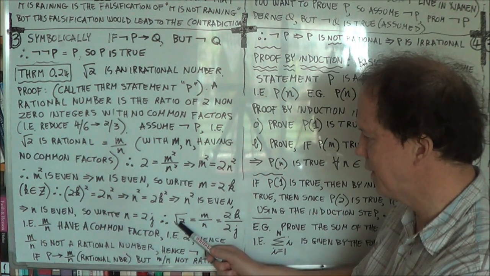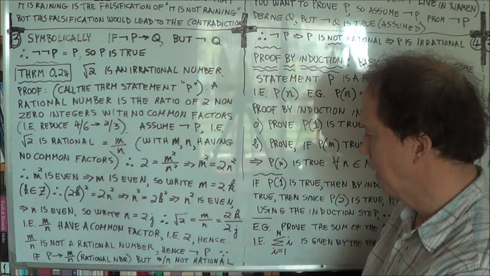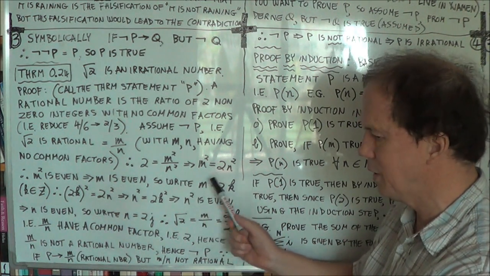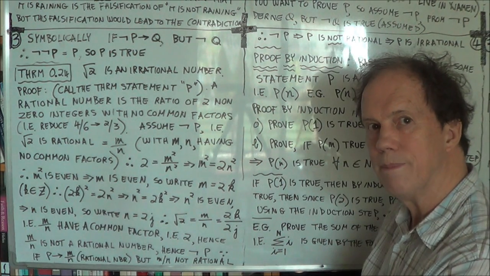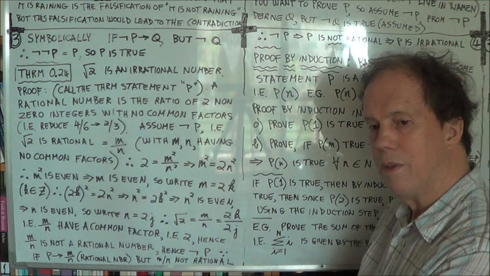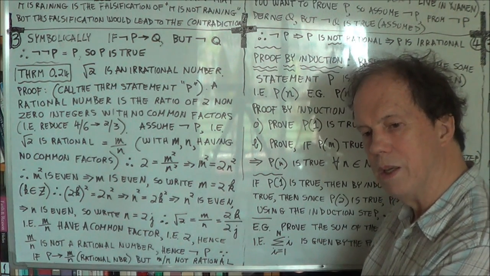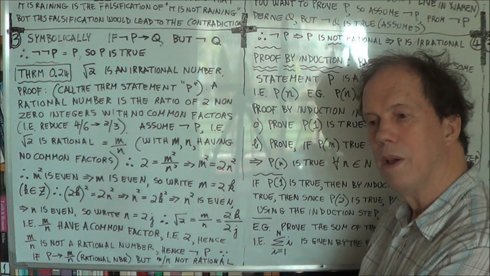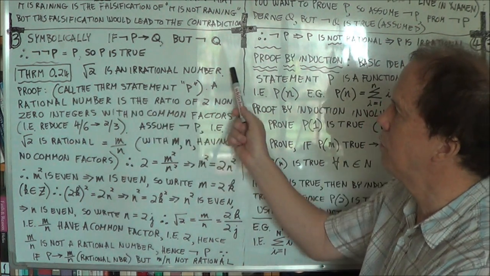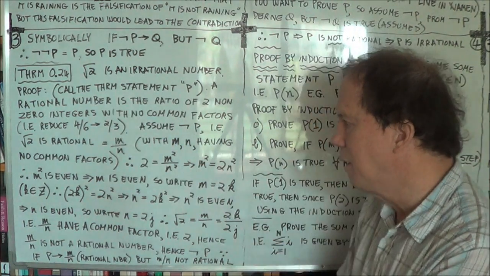Okay? So we've shown that this does have common factors. And therefore not p is false, by modus tollens. Therefore not not p is true. But not not p is just p. And hence you proved this, because this is your p. Alright?